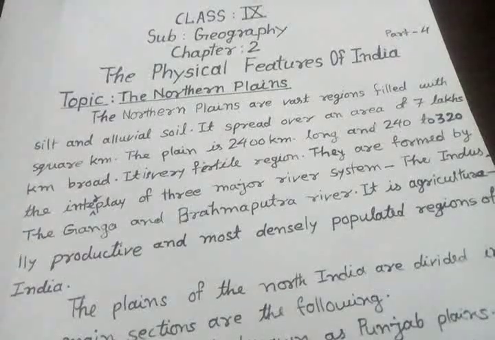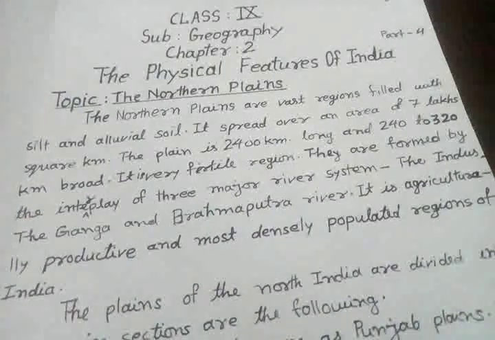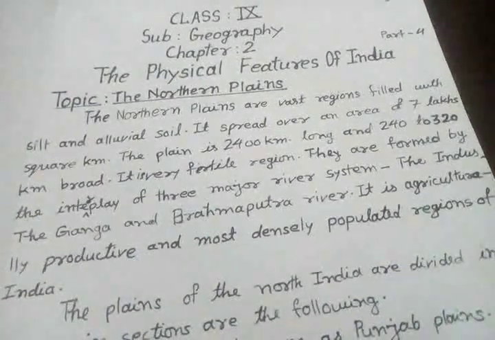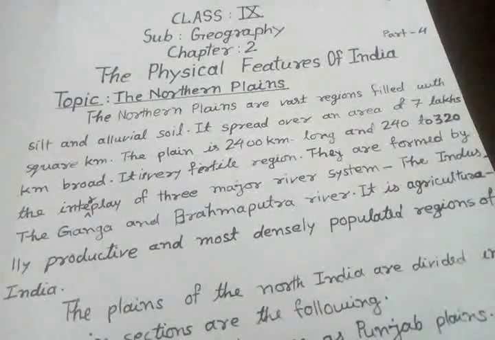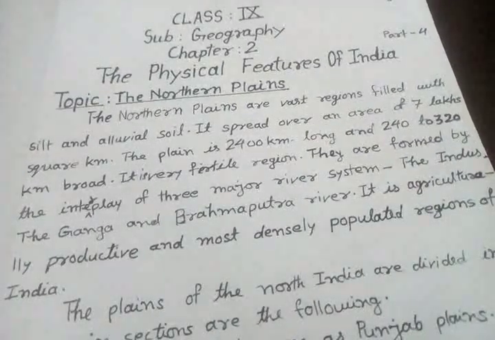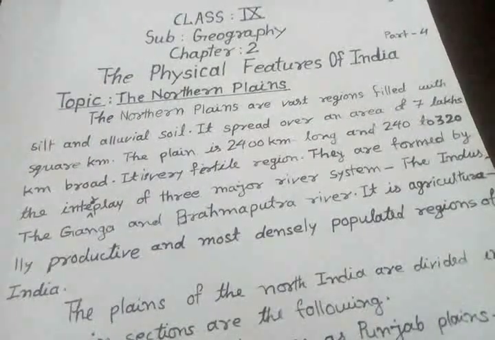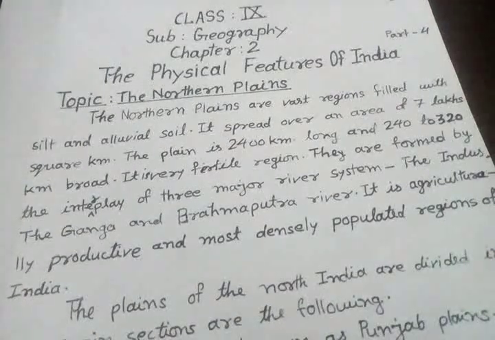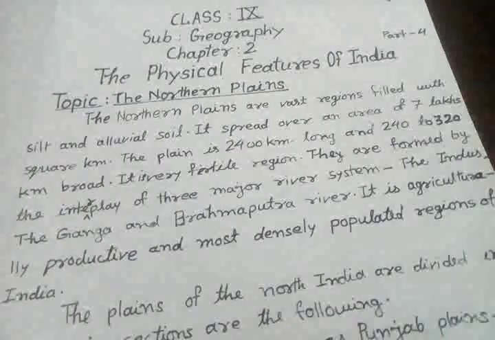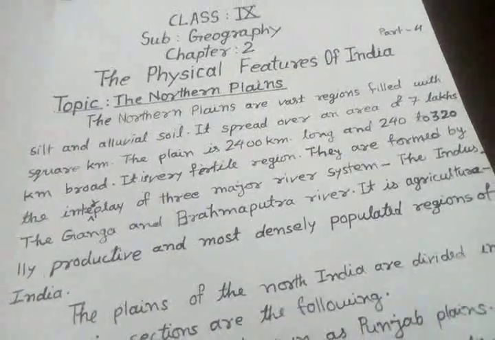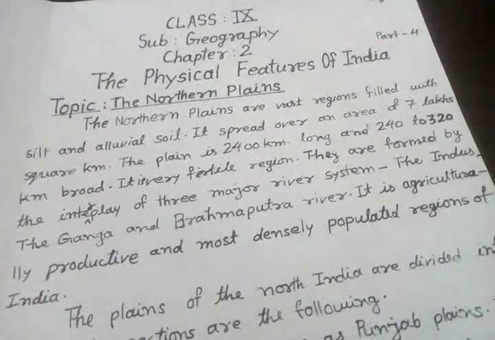All the three rivers have their origin in the glaciers of the Himalayas and are perennial rivers. Origin means they start from the glaciers of the Himalaya. Glaciers are ice moving rivers on the top of mountains.